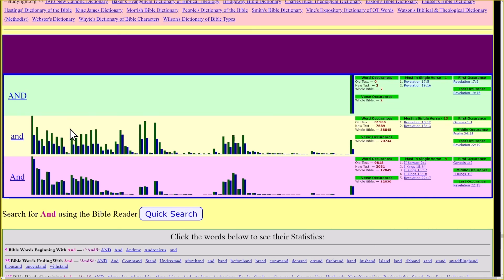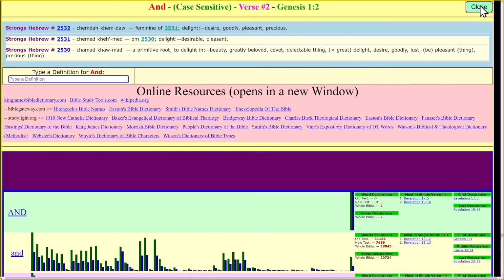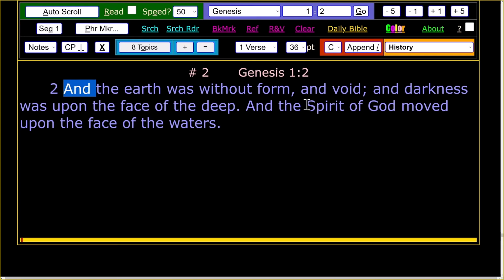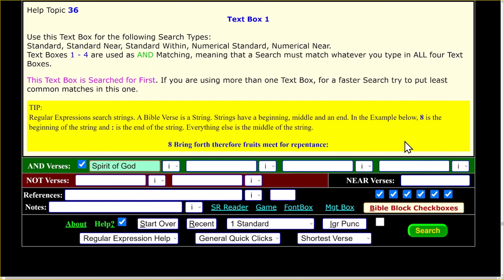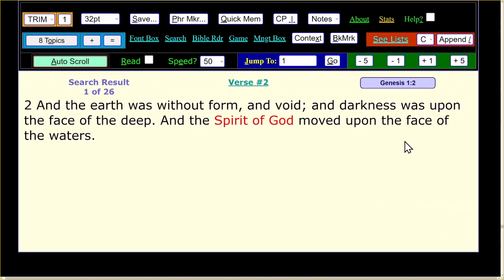So like when we're doing some searches, let's close this out. Let's say like Spirit of God. We can do a specific search for that. I'm going to copy that. I'll go back to my search and I'll paste it in here. Now we have 26 verses that match Spirit of God.